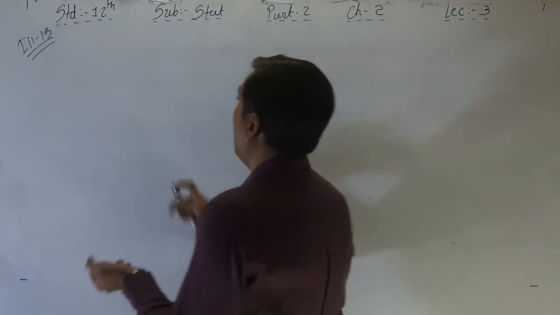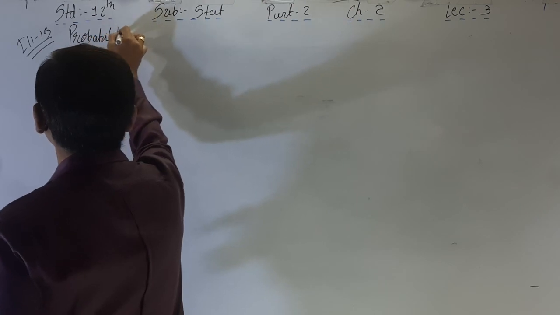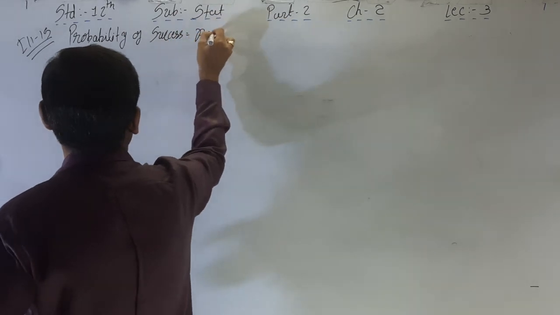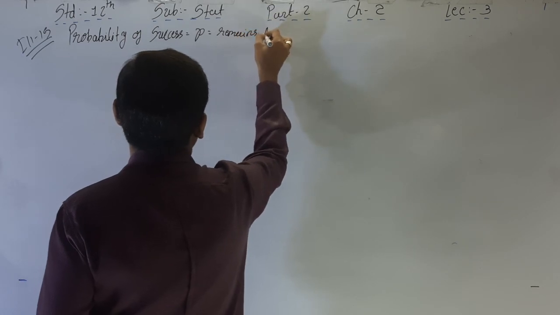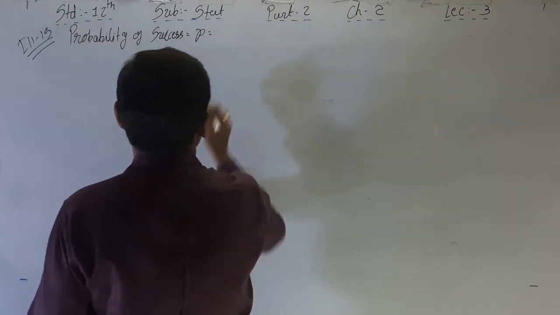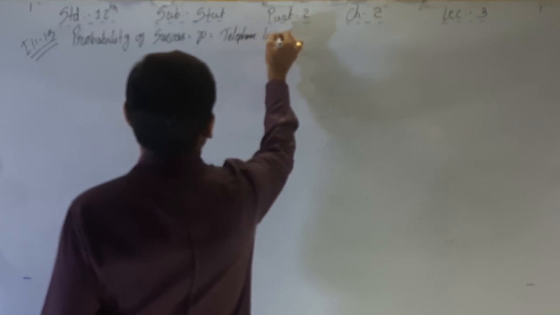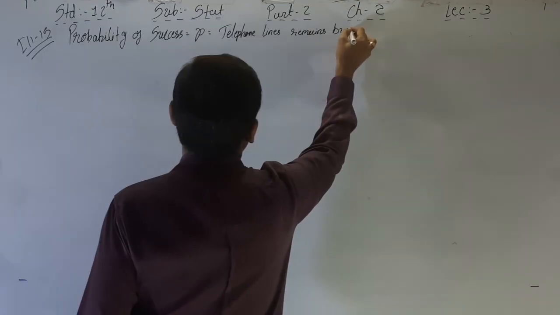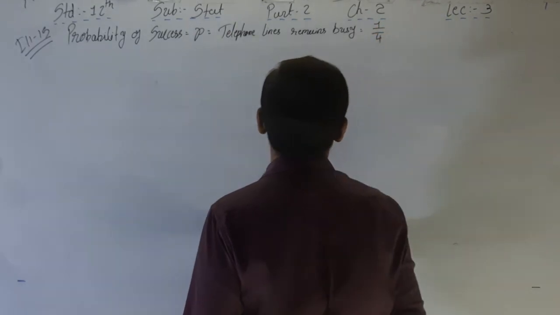Okay, so here now the first line, again the probability of success P is equal to the telephone line remains busy, so it is 1 out of 4, that's why 1 by 4.